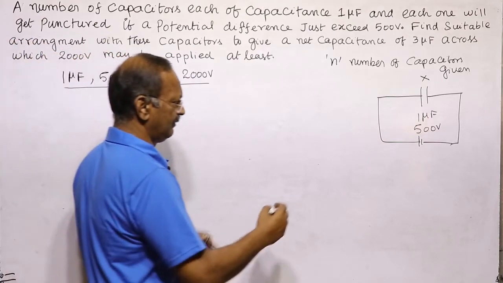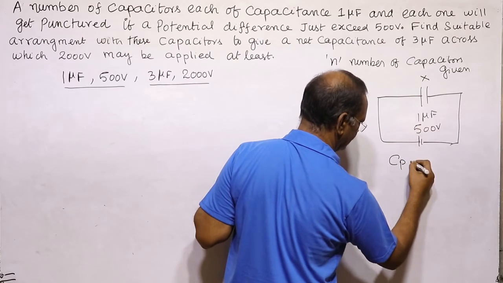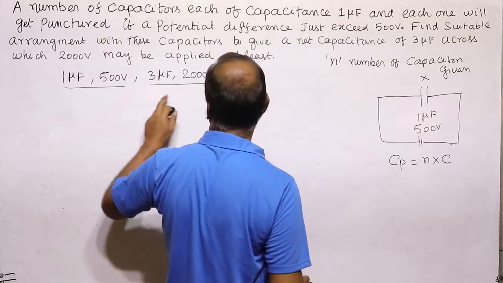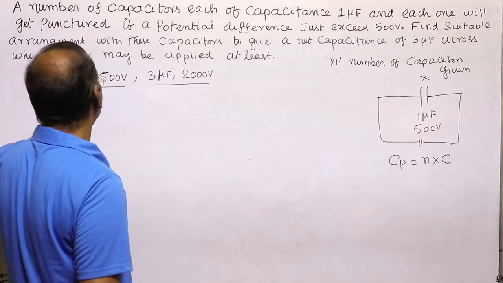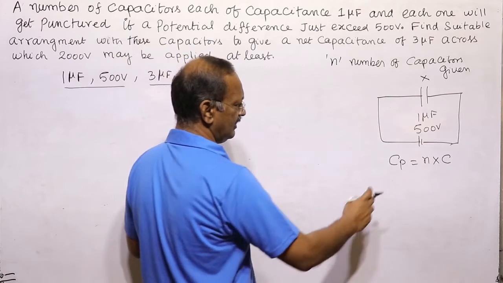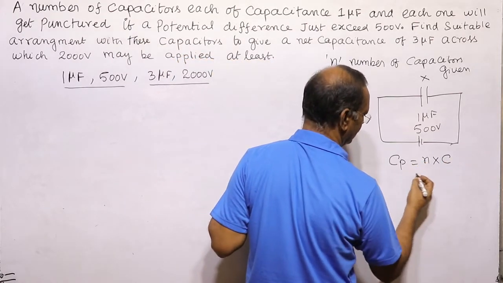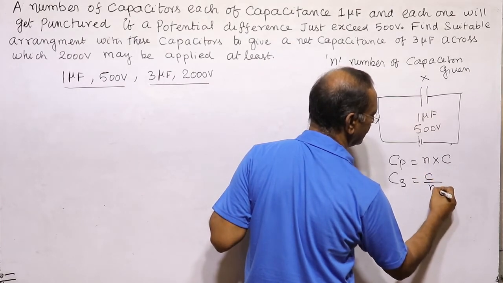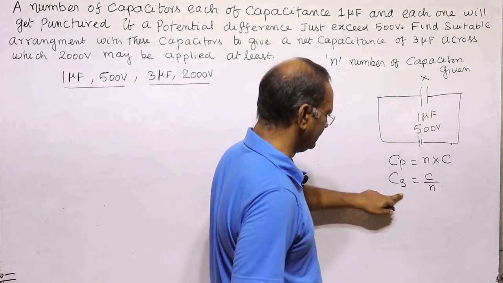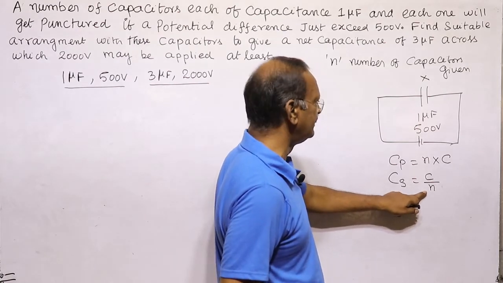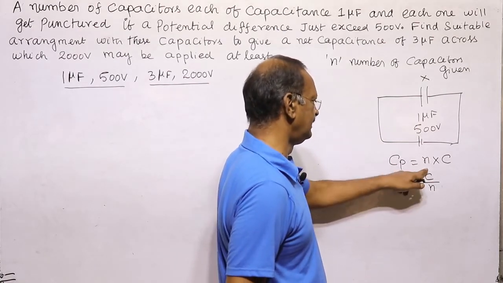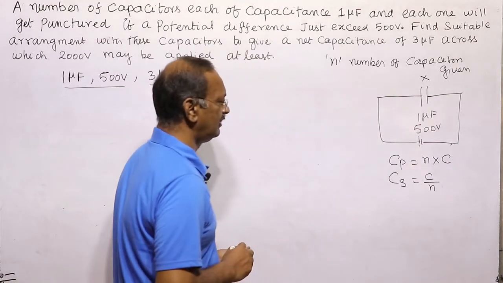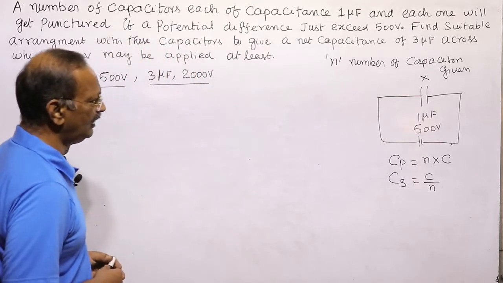First let us see capacitors in parallel. Capacitors in parallel means the number of capacitors times one capacitor, because all are identical 1 microfarad capacitors. In series, C series is equal to the capacitance of one capacitor divided by n, the number of capacitors. It means in series the capacitance will decrease, divided by the number of capacitors connected in series. So let us try first.